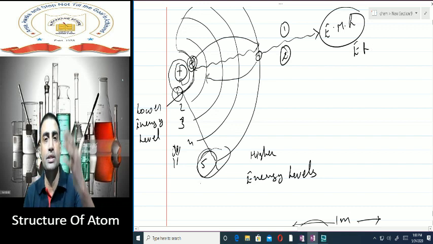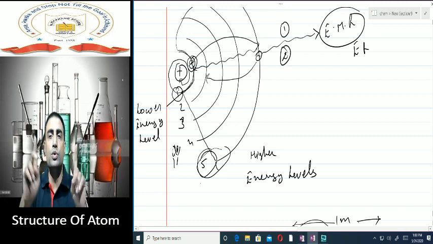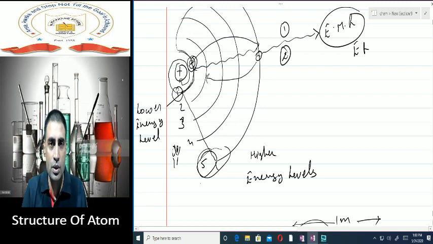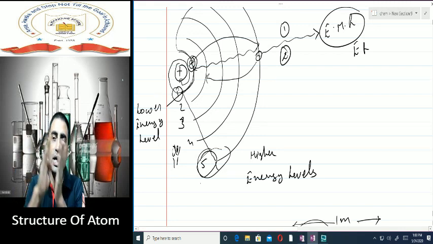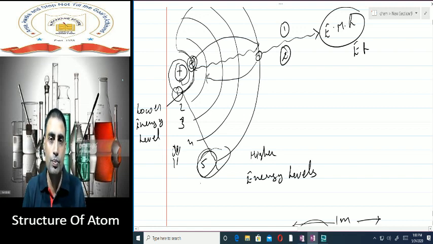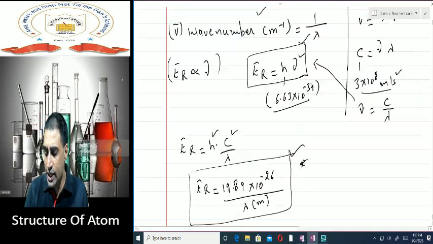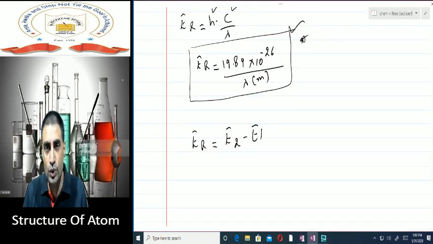E2 means higher energy level. That does not mean second shell. E2 means higher energy level. If you have got two shells like 2 and 4, 4 is E2 and 2 is E1. Whichever shell has got a higher quantum number, whichever shell has got a higher number, that will give you E2. And the shell which has got a lower number will give you E1, no matter what the number of the shell is. So energy of radiation is E2 minus E1.